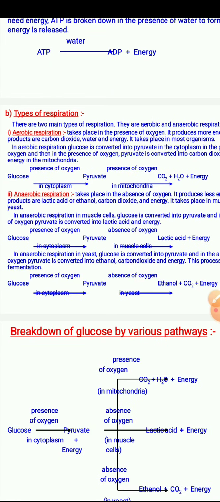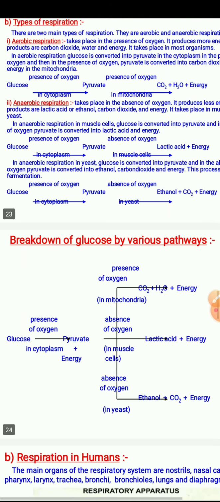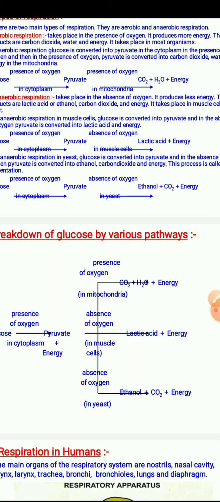Here is the breakdown of glucose by various means. There are three pathways of breakdown of glucose. First, in the mitochondria in the presence of oxygen. Second, in the muscle cells, and third, in the yeast cell. The end products are carbon dioxide, lactic acid, ethanol and energy.